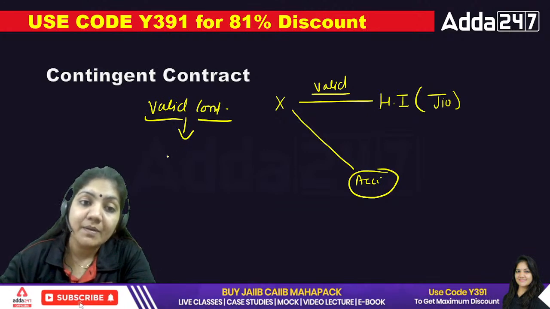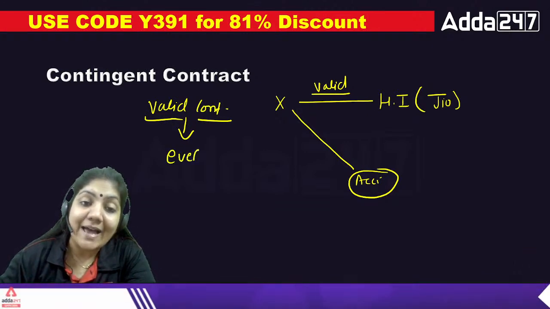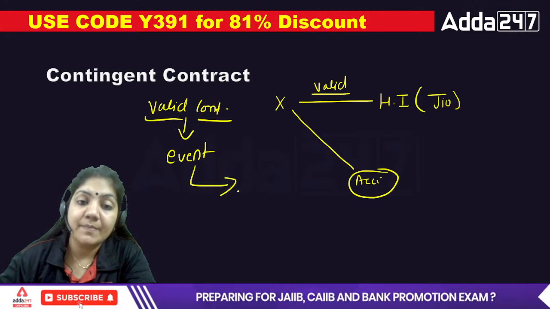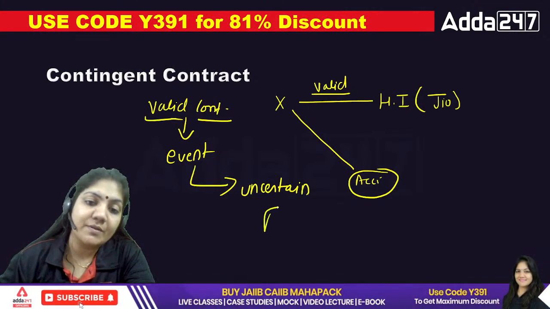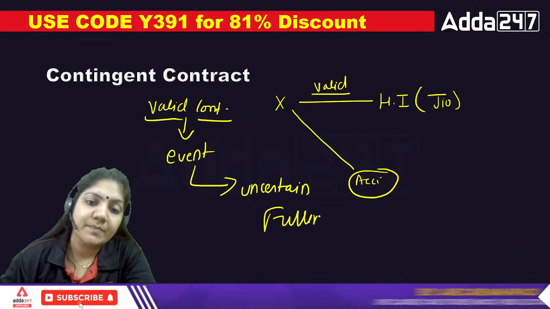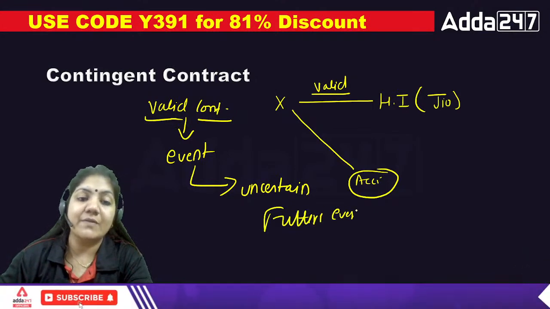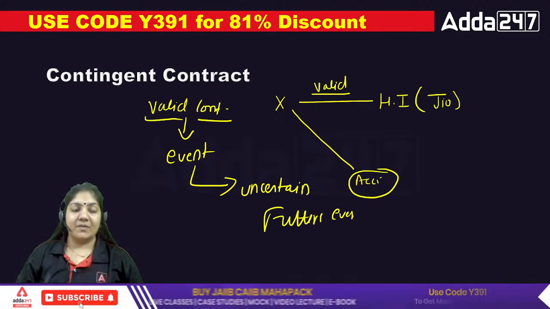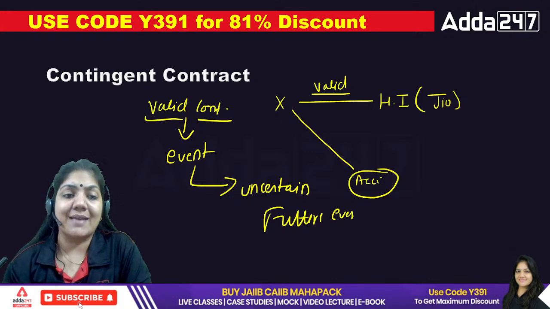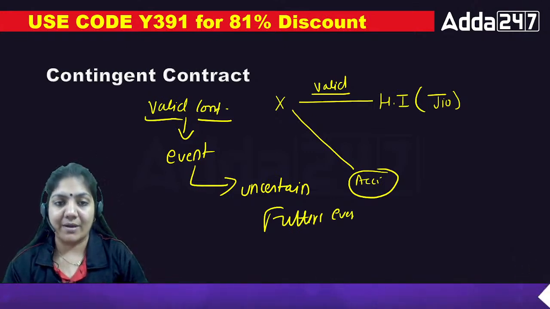So this is the example of contingent contract when the valid contract depends upon the event, and that event is an uncertain future event. Uncertain future event, that is called contingent contract. Exactly. Okay, so this is the basic example of the term contingent contract.